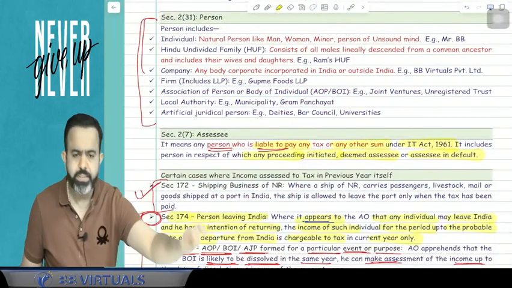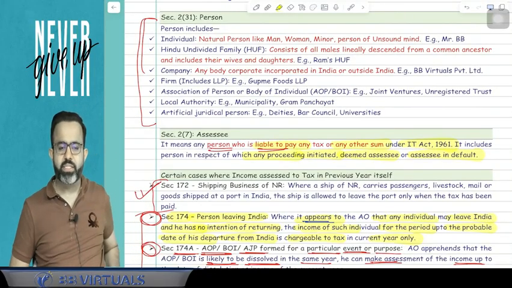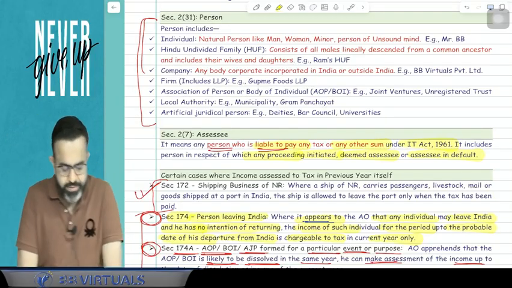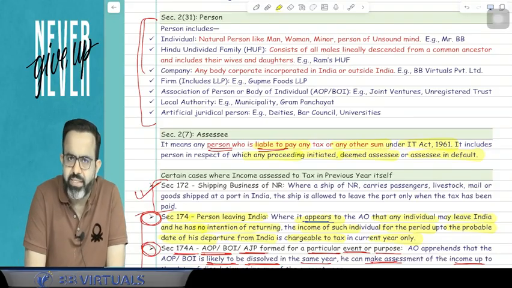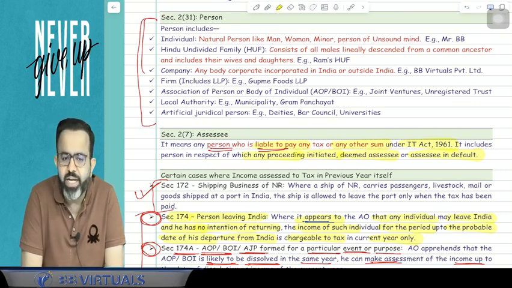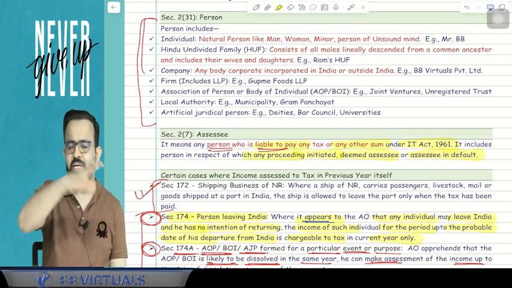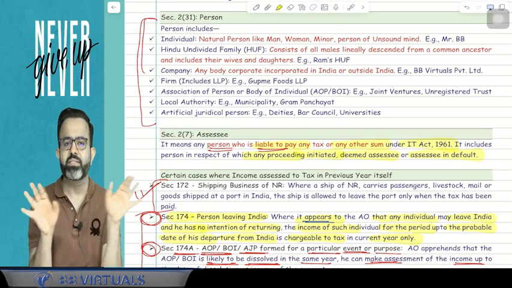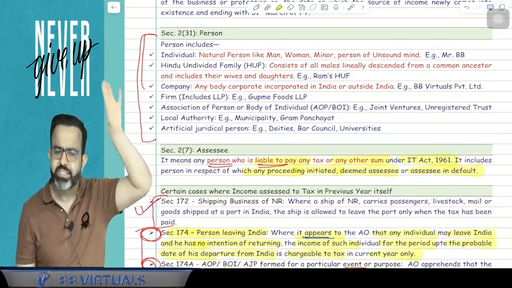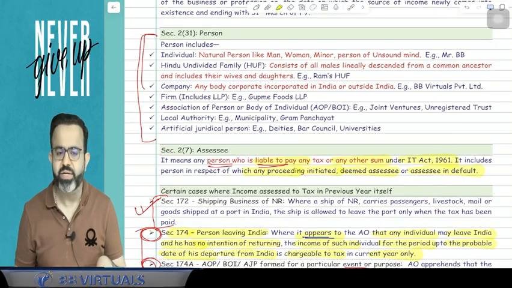Is there any doubt? Now Harsha is asking one question: sir, will trust be covered in AOP BOI or normally? So you know that for trust there are separate tax rates, but suppose the trust is not registered. If it is an unregistered trust, then it will be covered as an AOP BOI. For example, there are 5-6 trustees and they created one trust and that trust is not registered, then it is taxed as an AOP BOI. So trust will be covered as AOP BOI.